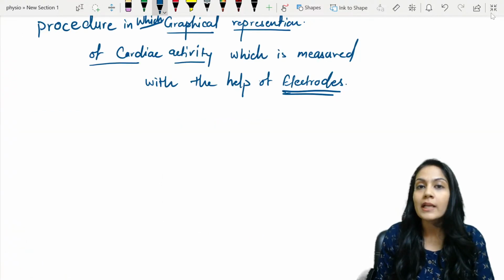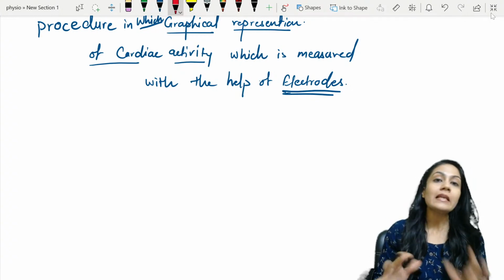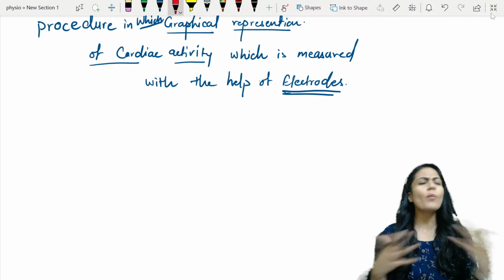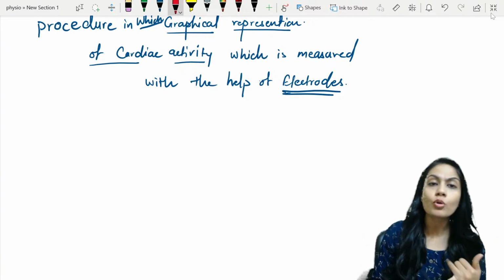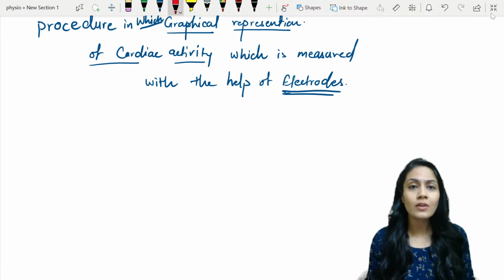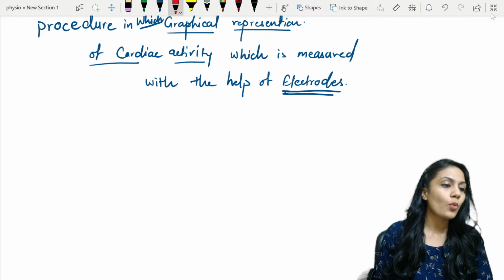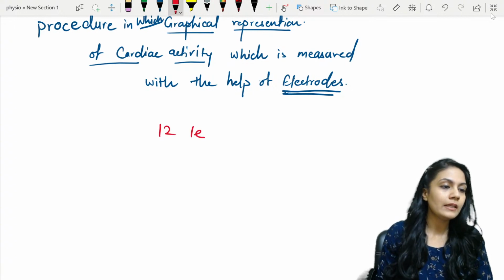It is known as 12 lead ECG. Remember, usually we use 12 leads in the ECG. You can use so many leads. There are 15 lead ECG also, there are 18 lead ECG also. But it's not that useful in our regular concern with the patient. Okay, so what we use is 12 lead ECG.